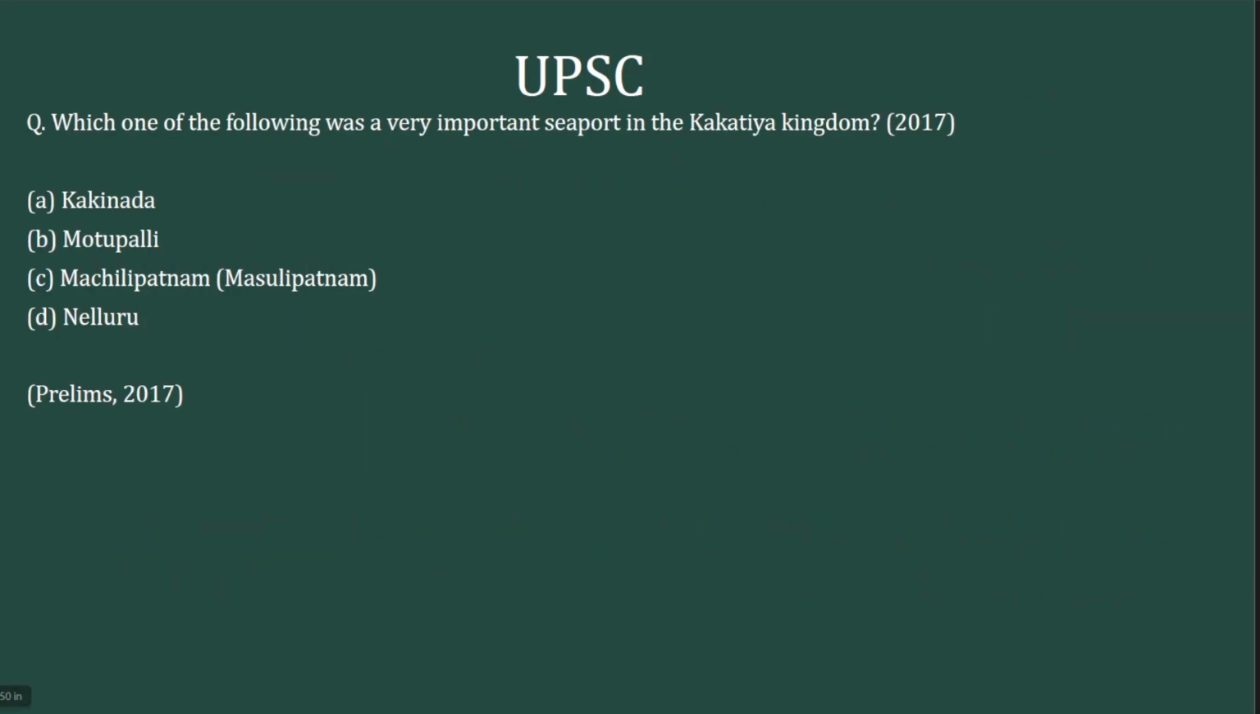Moving to the next question, which one of the following was a very important seaport in Kakatiya kingdom? This is not the first time UPSC is asking a question about seaports. There has been a question about Muziris. Similarly, if you see the option C here, it is Machilipatnam or Masulipatnam or Muziris. So this is the second time the same option is coming in the UPSC prelims. And this is a coast that is located around the Arabian Sea on the Kerala coast, nowhere near the Kakatiya kingdom. Kakatiya kingdom is in the Andhra region.